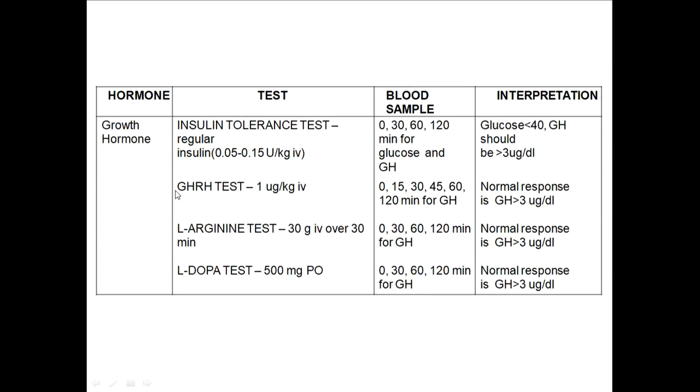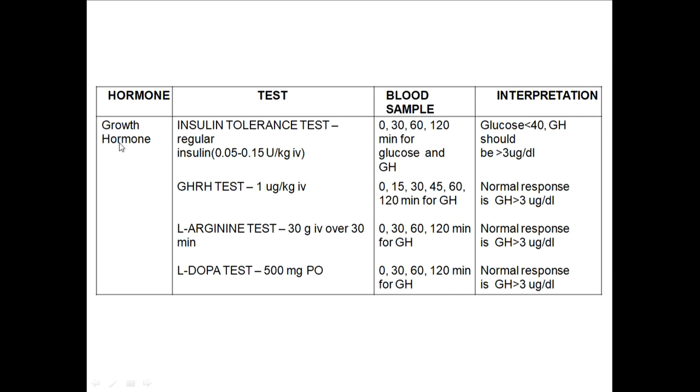Growth hormone. The test of choice, or provocative test, to know growth hormone deficiency is the insulin tolerance test. This is important. This has to be written. What you will do in this: you will give regular insulin, 0.05 to 0.15 units per kg IV. But before giving, you will take a blood sample and measure glucose values and growth hormone levels. Just before giving insulin, then half an hour after insulin, 60 minutes after, and 120 minutes after, you will measure glucose and growth hormone levels.